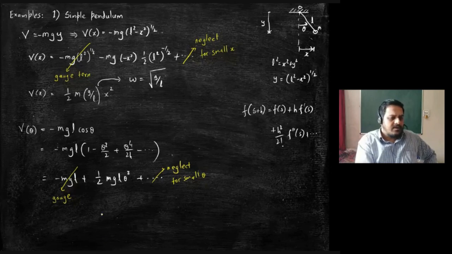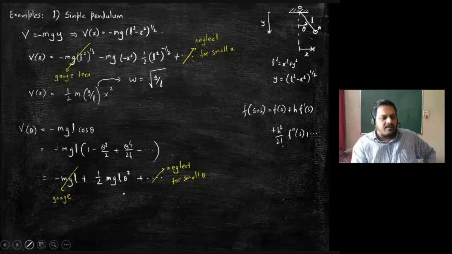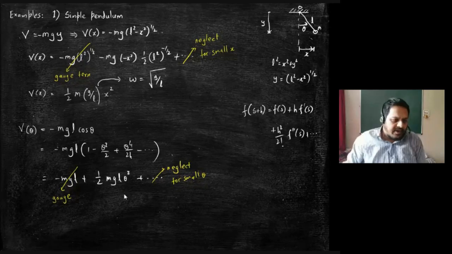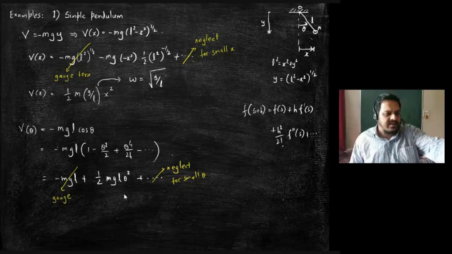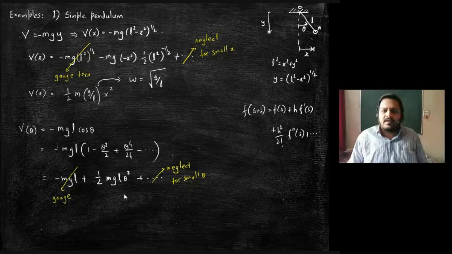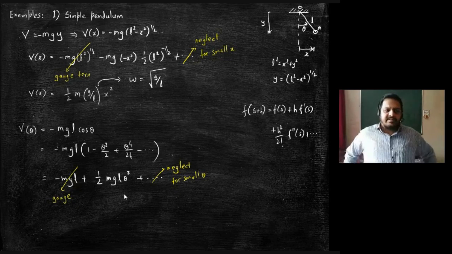Therefore, you are left with a quadratic term in theta. And if you examine this carefully, you know that x is equal to L sine theta. In the small theta approximation, you can write x is equal to L theta. So then this potential is the same as the earlier potential. You can write it in terms of x square or in terms of L square theta square. The frequency is again square root of g by L. It's the same thing basically.